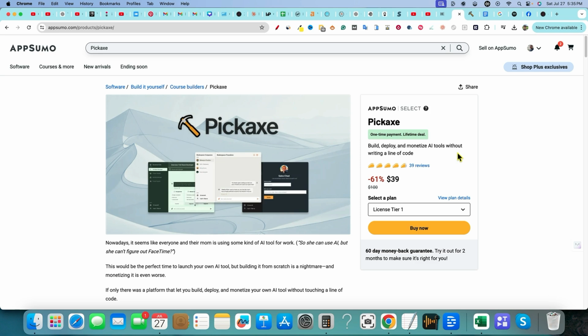But you'll be able to create these tools, and then what separates this from ChatGPT or using other AI creators or bots is that you're able to create these and then monetize them, actually hook up Stripe, and go and actually sell your own tools. Really cool concept. Love this.